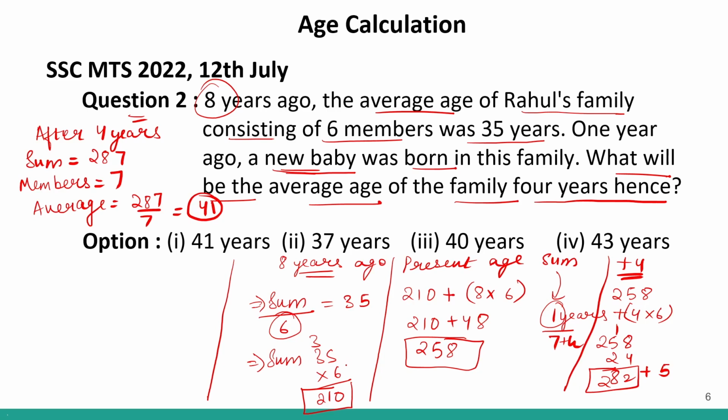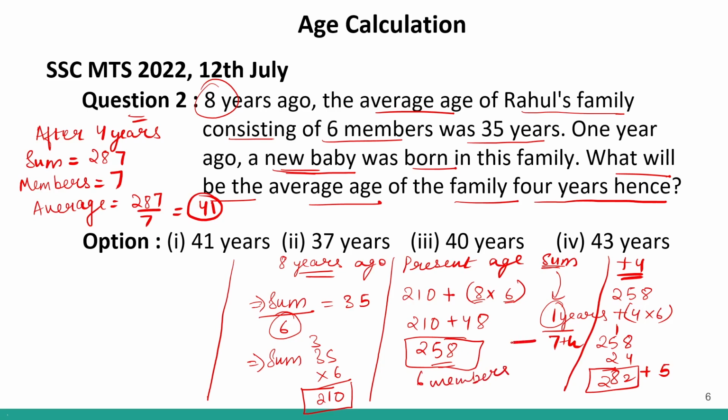So the sum was 35 into 6, which gave us 210. This was 8 years ago. So if we had to find the present age sum for the 6 members, it will be 210 plus 8 into 6, because number of members times number of years. So 210 plus 48 gave us 258. Clear?